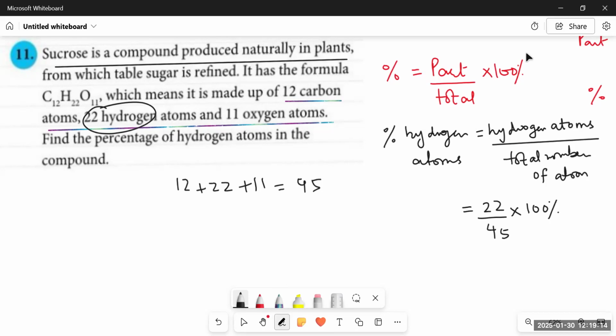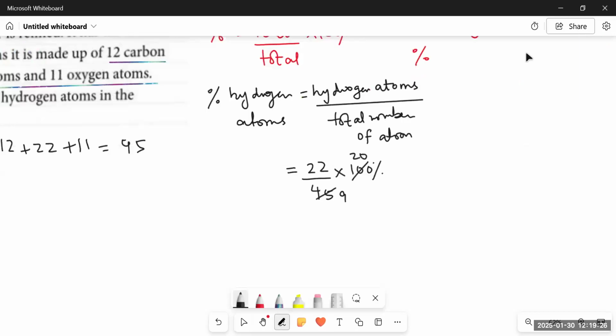We know that 45 and 100 can be simplified by 5. So first we are going to simplify it with 5. 5 nines are 45 and 5 twenties are 100. Now what will we do? We will multiply 22 with 20. We will get 440. And then we will divide 440 by 9.